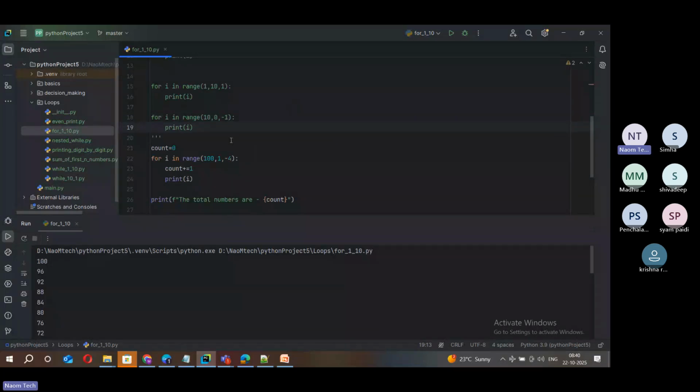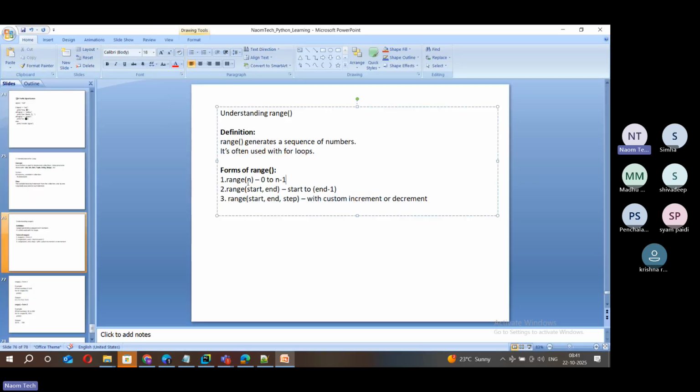Okay, so that is the overall idea, friends. We tried to learn two things in one shot: the for loop and the range function. Different forms of range. The range of n, where it generates n minus 1 natural numbers starting from 0. Range of start and n, where it generates elements within the range. Within the start and n we specify here, and it is always up to n minus 1. You can see that. Okay, so next after that is range of start, end and step. That is the third form.